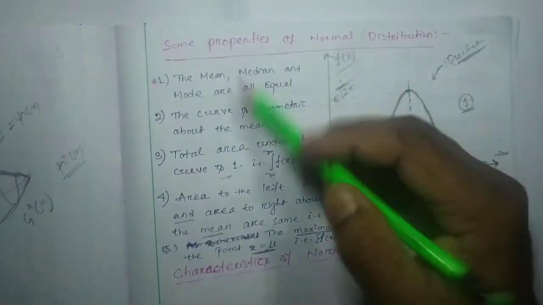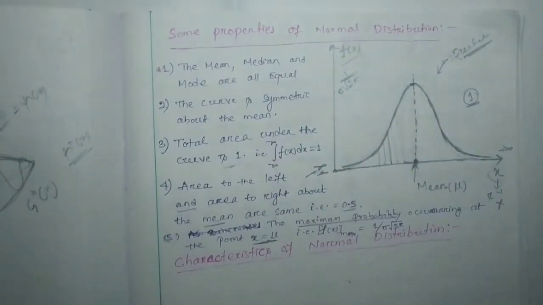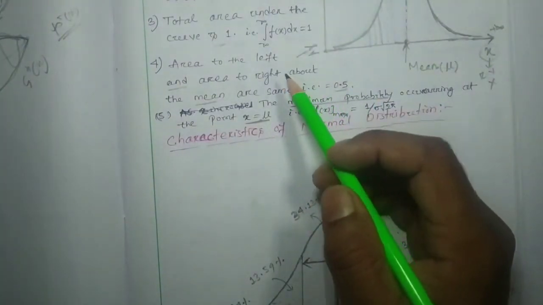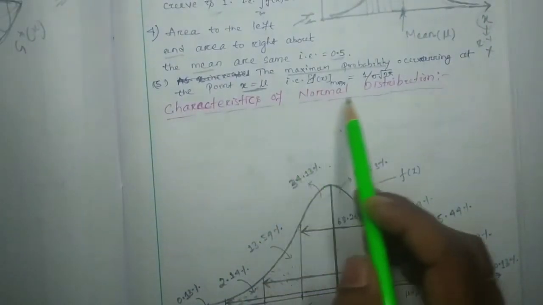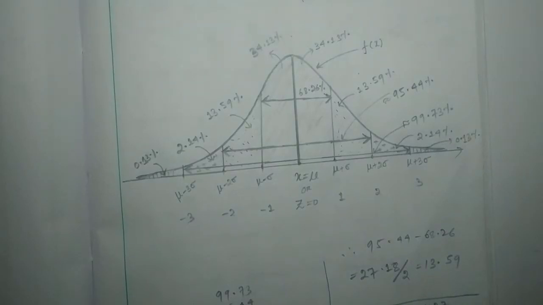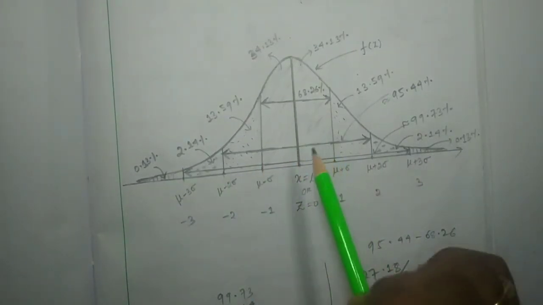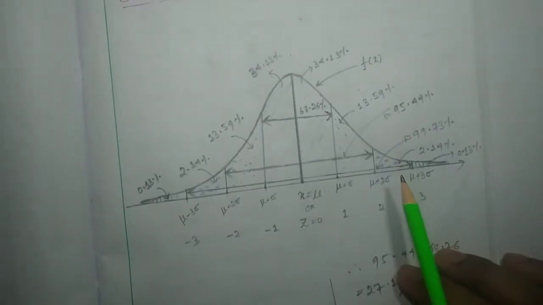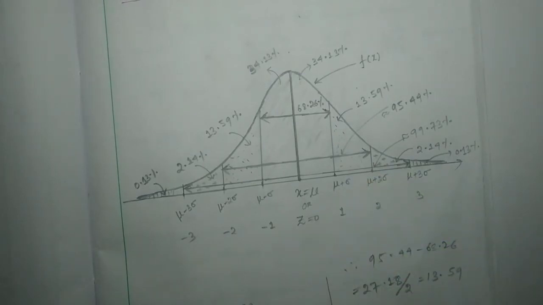Sometimes 2 to 3 marks are asked on this in your exam, so you just remember it. Okay, now we are going to go for the characteristics of the normal distribution. Here this is the characteristic curve of the normal distribution. If you take the value and try to find it out, you are going to get the same answer.